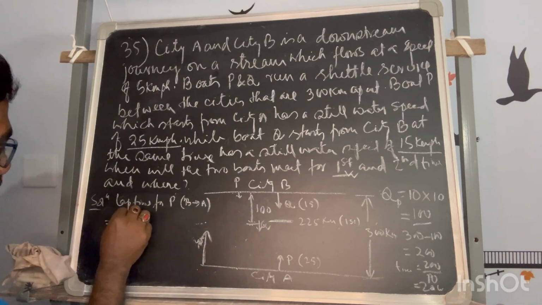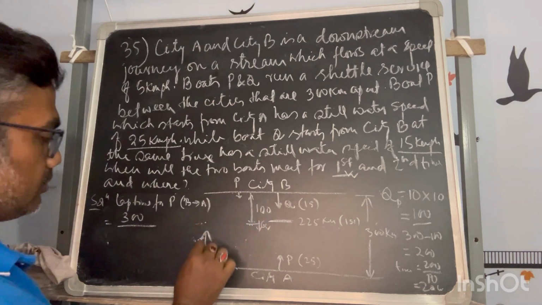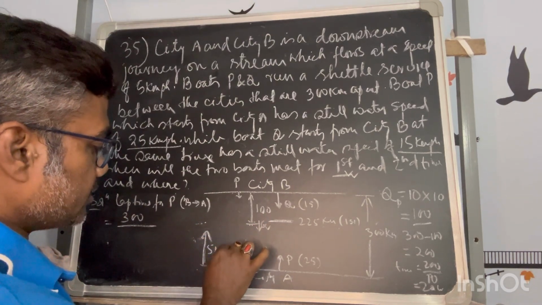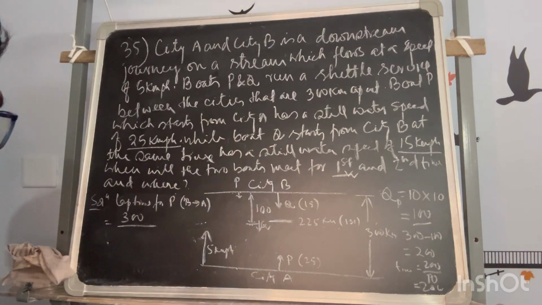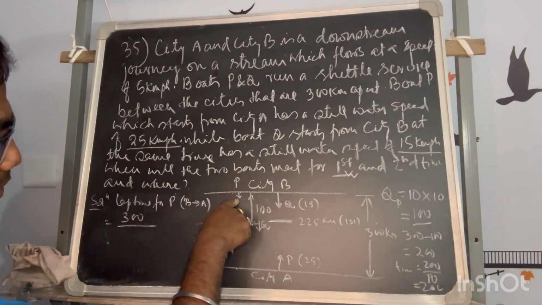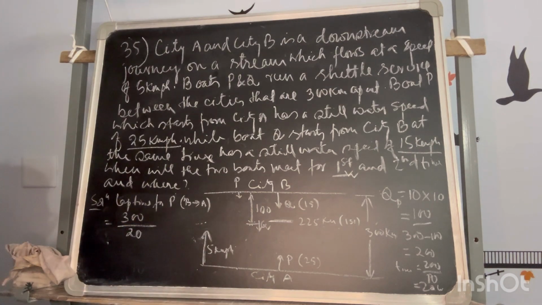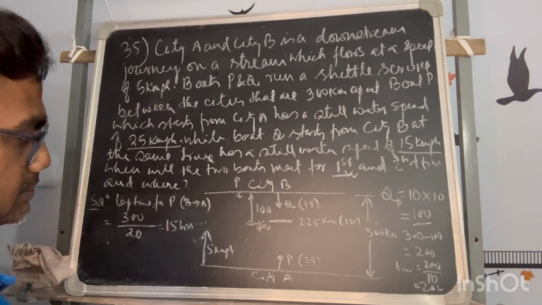Okay, now this time he is moving B to A. So in this case, the distance will be the same, but the current will now resist him. Initially the current was helping, now this time it will resist him. If it resists, that means 25 minus 5 will be his effective speed. So with that he can reach in 15 hours.